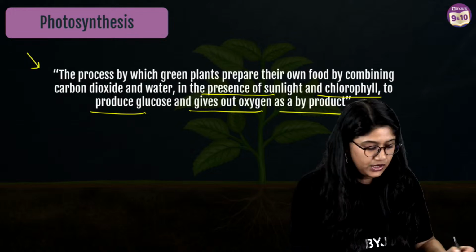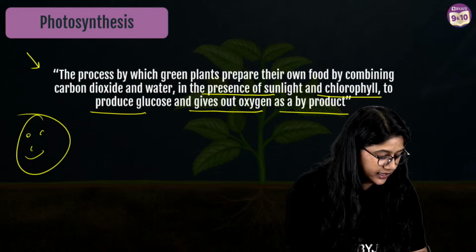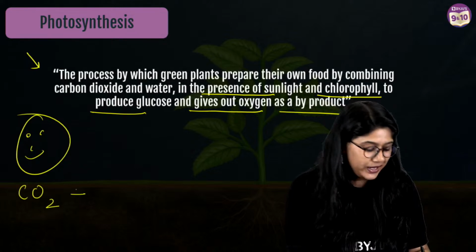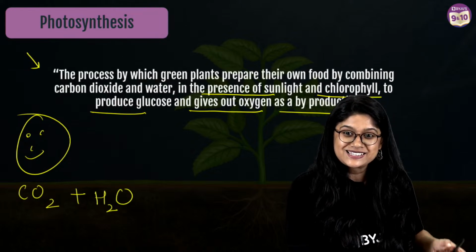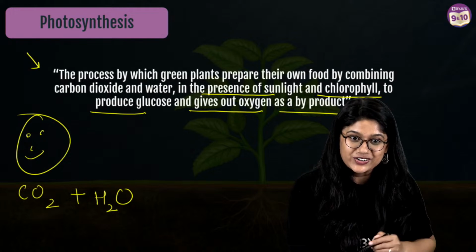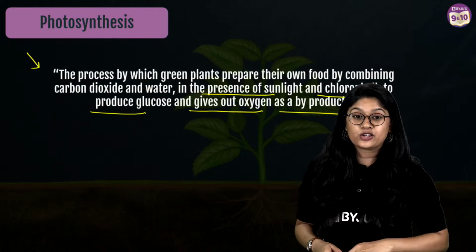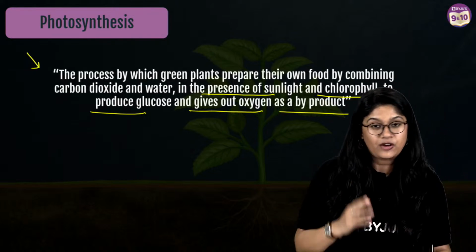Easy peasy? Quick thumbs up, everyone. What do we need for photosynthesis? We need CO2, that is carbon dioxide. We need H2O. And then of course, in the presence of sunlight and chlorophyll, we have glucose and oxygen, ta-da! So now you understood it?